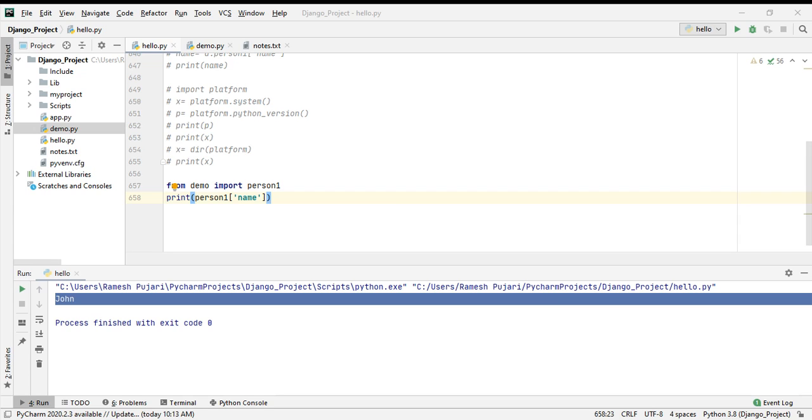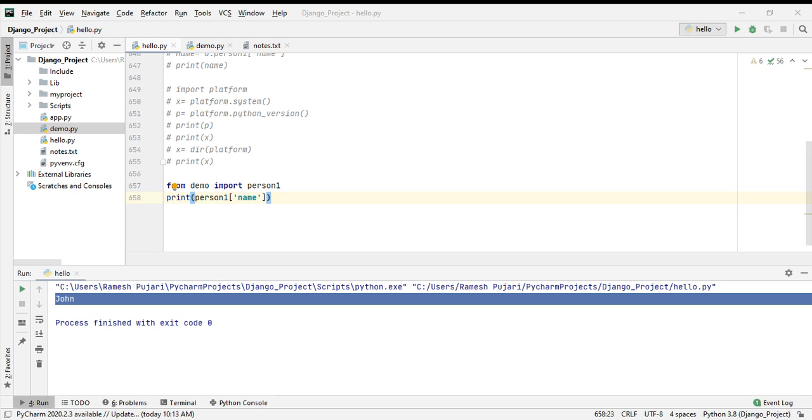As I told, it is important to handle the exceptions or errors that occur in the program. Now I will show one example: what happens if I'm not using exception handling? It won't execute the remaining lines of code in the Python program. So now I will show one example here.